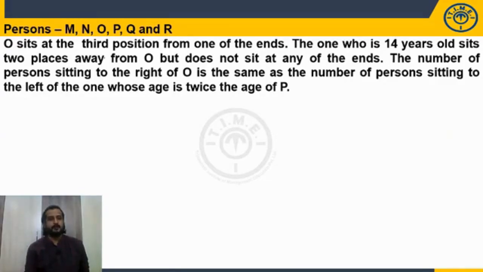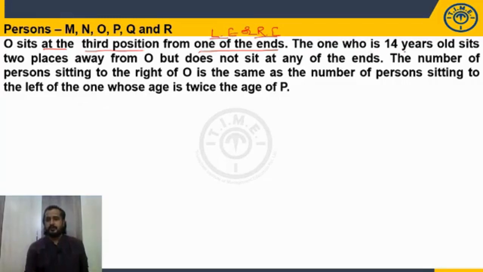O, P, Q, R. O sits at the 3rd position from one of the ends. Have they mentioned left hand or right hand? No, it is simply given 3rd position from one of the ends. It may be 3rd position from the left hand or 3rd position from the right hand. So how many possibilities we have? 2 possibilities. But don't go for 2 possibilities because we have just done a single statement. Now go with the remaining information. What is given? Add some more points.